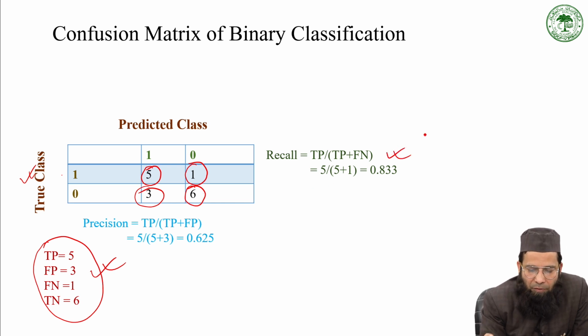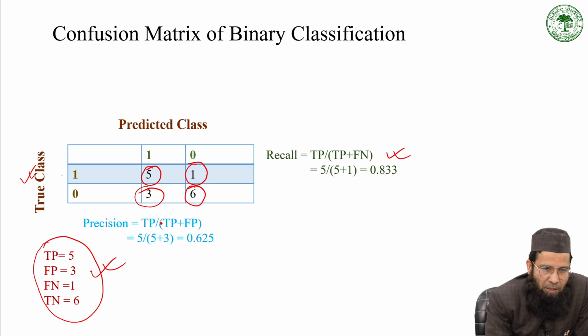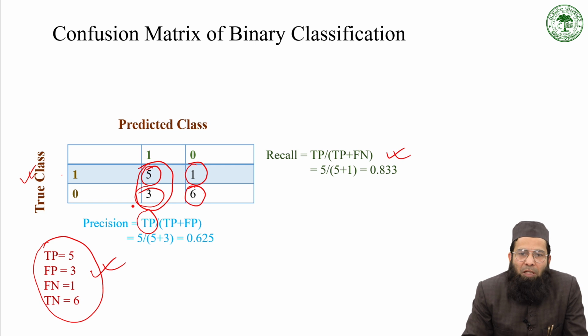Precision is true positive divided by true positive plus false positive, that is, the ratio of true positives to all the predicted positive cases.